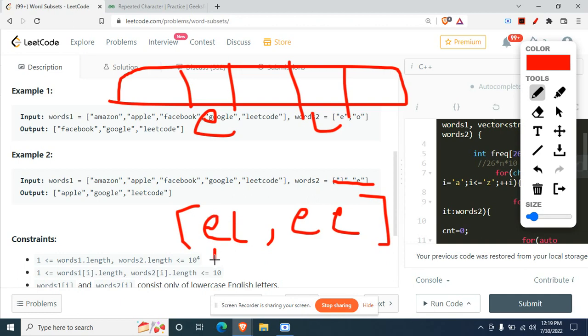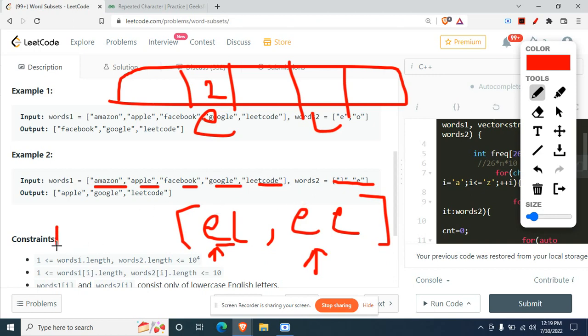Why so? Because if you see here, you are needing one E, which is perfectly fine. Here you are needing two E's. But if you take the value of E as 2, since we are needing 2, it is also taking care of the part wherein you need 1 E, right? Just think on it, you'll understand it. You need E and L in every string of words one, so EL has to be present everywhere.